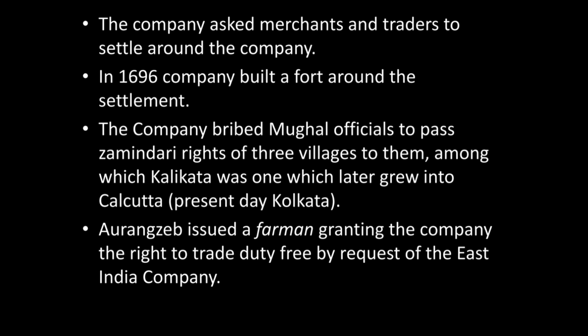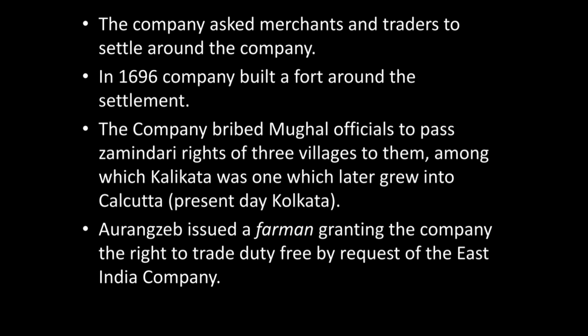So the greed of the East India Company to earn more and more profit never ended. After constructing a fort around the settlement of Indian traders, it wanted the zamindari rights of 3 villages. And you must have an idea about the zamindari system. What is the role of zamindars?